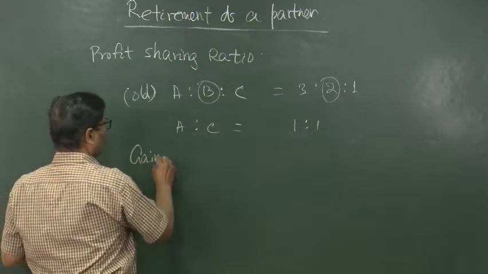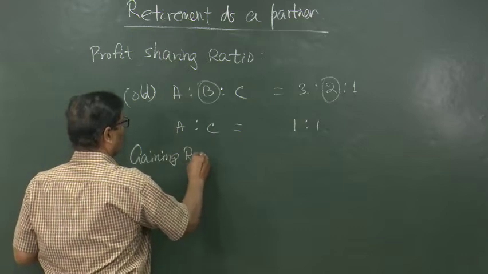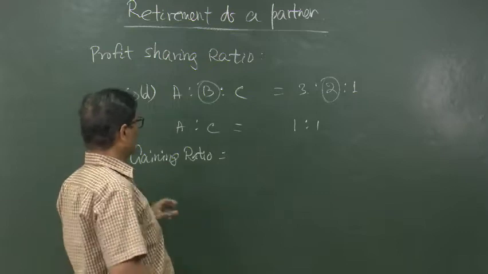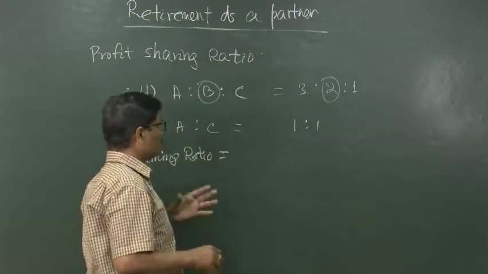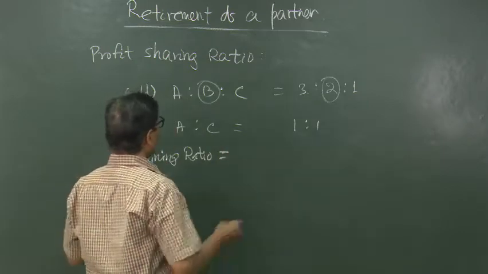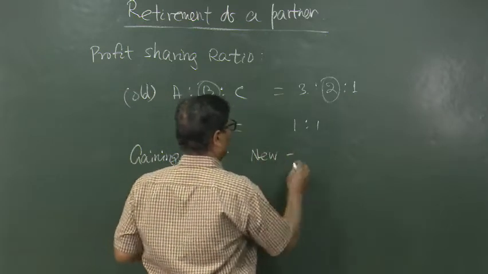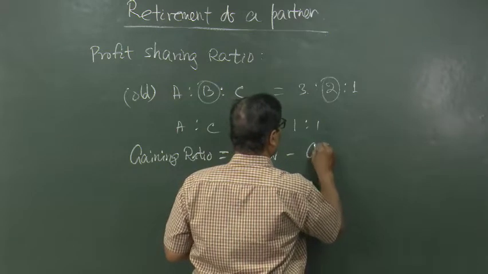What is a gaining ratio? A gaining ratio is the difference between new ratio minus old ratio.